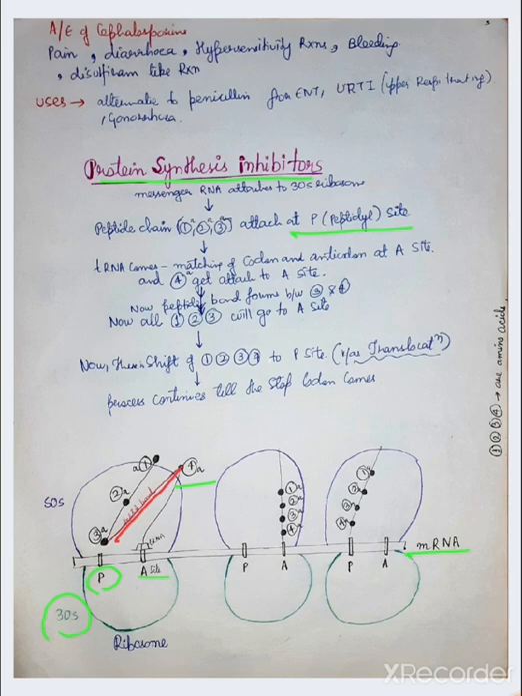Now, all the 1, 2, 3 amino acids will go to the A site. Here we can see all are present on this side, and now there is a shift of 1, 2, 3, and 4 to the P site. Firstly they were on the A site, now they go to the P site. This shift is known as translocation, and the process continues till the stop codon comes.